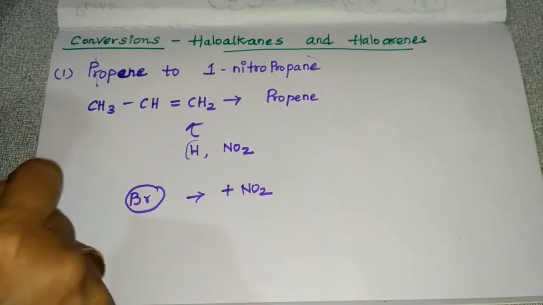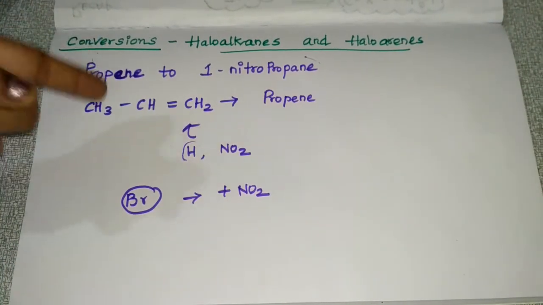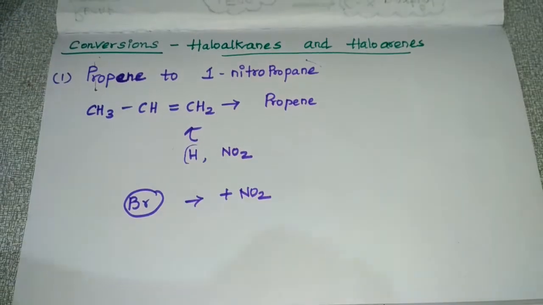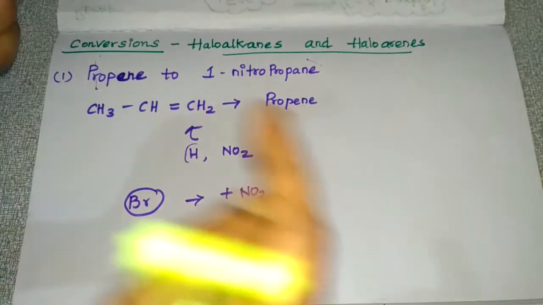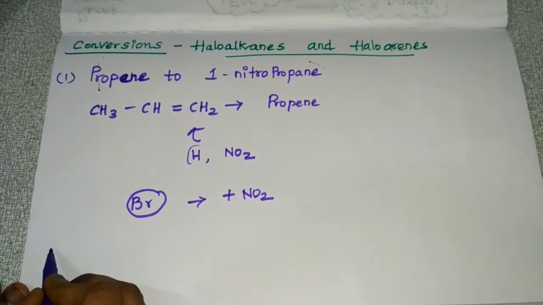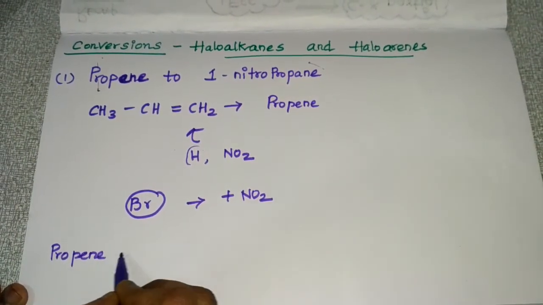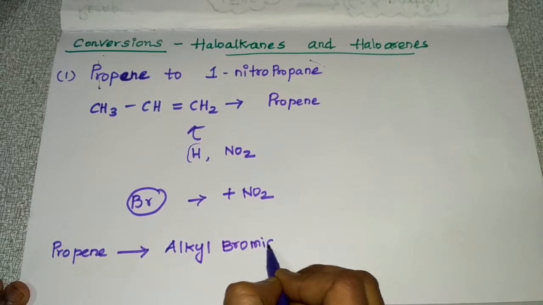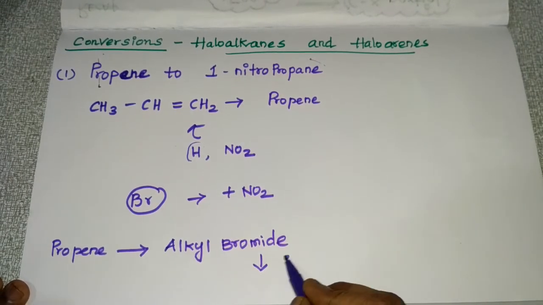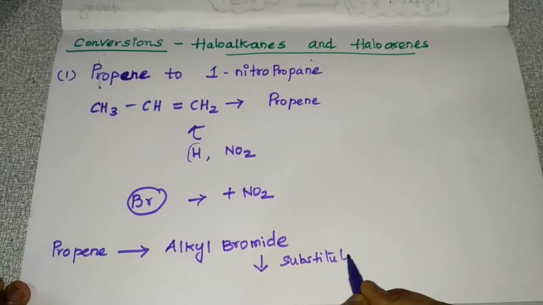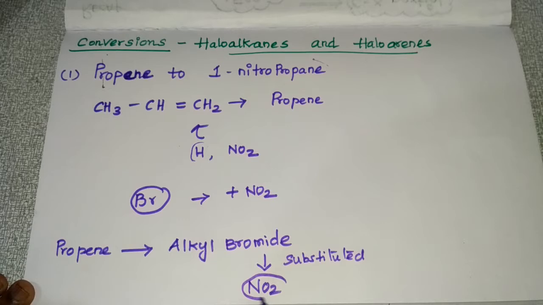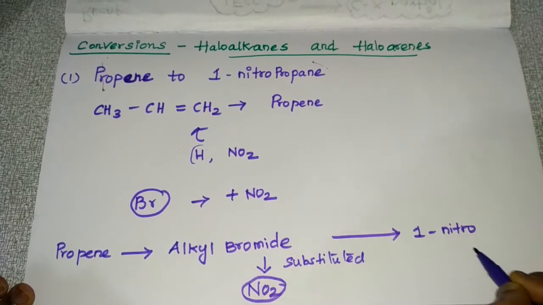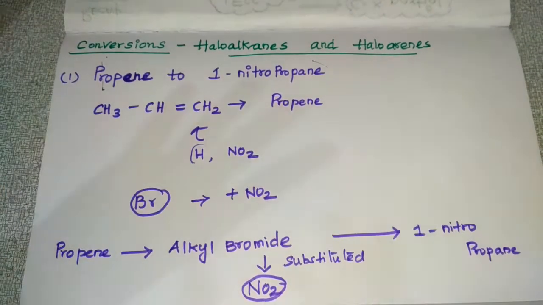So first you have to convert propene to alkyl bromide, and in that alkyl bromide the bromine can be substituted by NO2, and you will get the product 1-nitropropane. Clear, students?